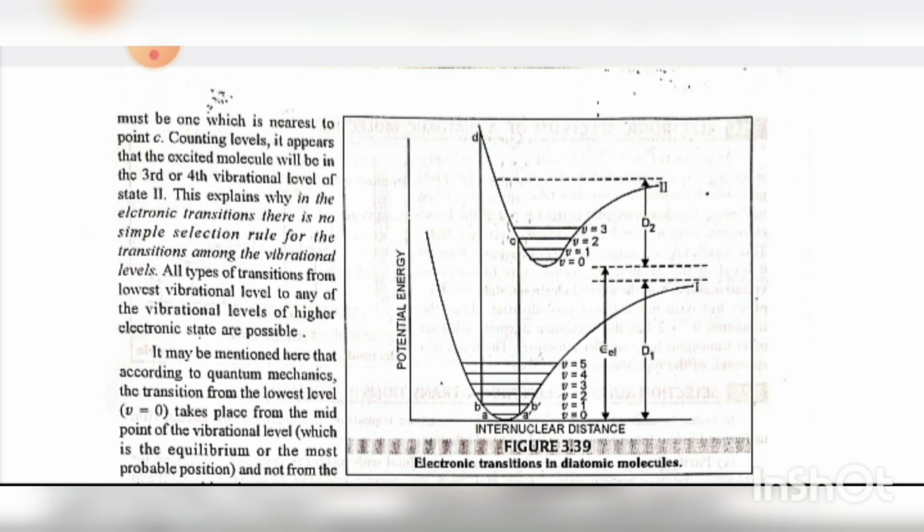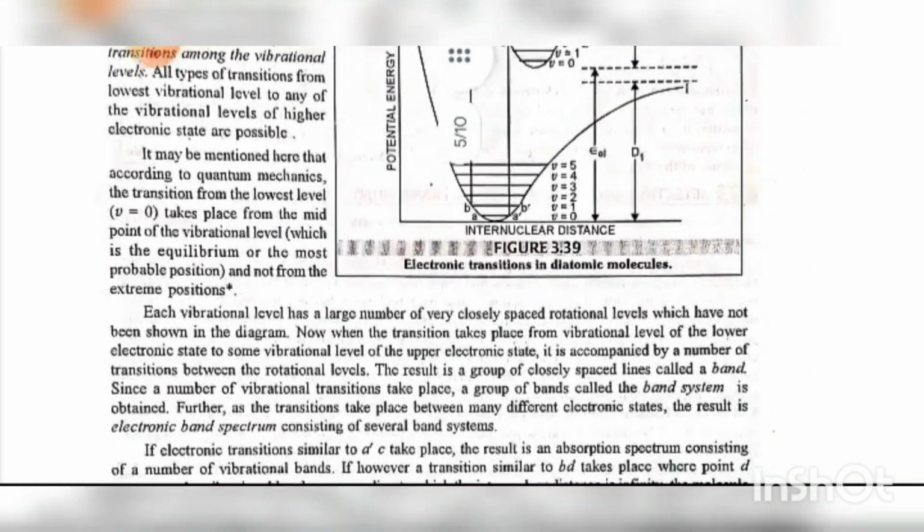Counting levels, it appears that the excited molecule will be in the third or fourth vibrational level of state 2. This explains why in the electronic transition there is no simple selection rule for the transition among the vibrational levels. All types of transition from the lowest vibrational level to any vibrational level of the higher electronic state are possible. It may be mentioned that according to quantum mechanics, the transition from the lowest level, v equals 0, takes place from the midpoint of the vibrational level, which is the equilibrium or the most probable position, and not from the extreme positions.